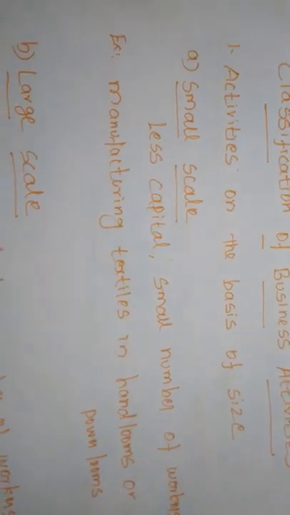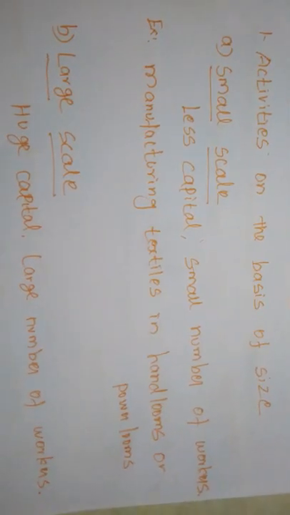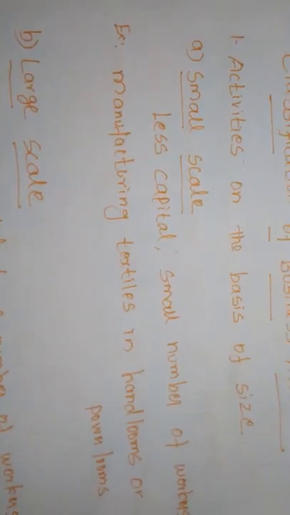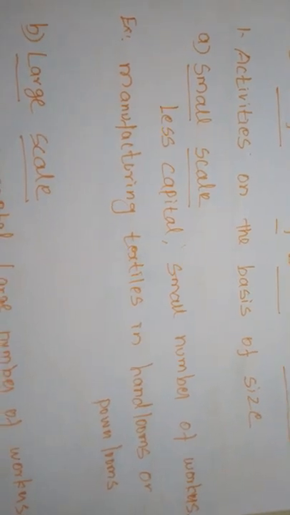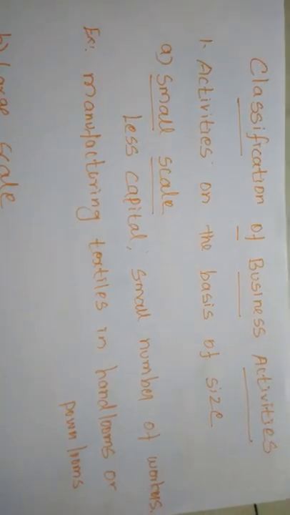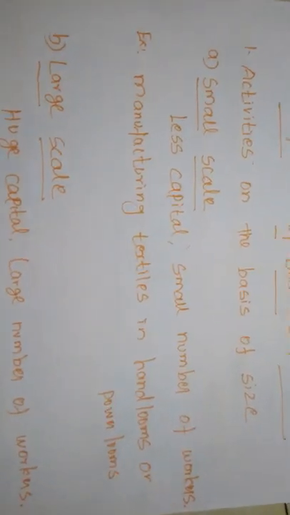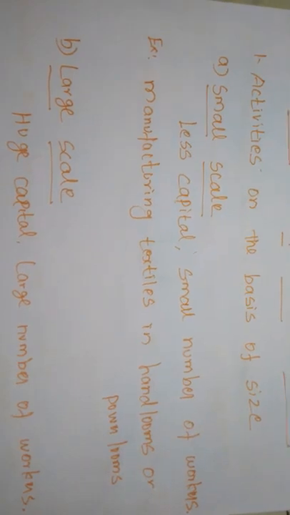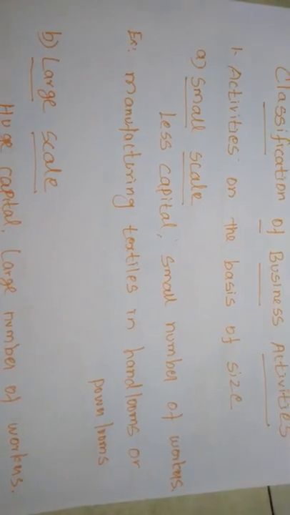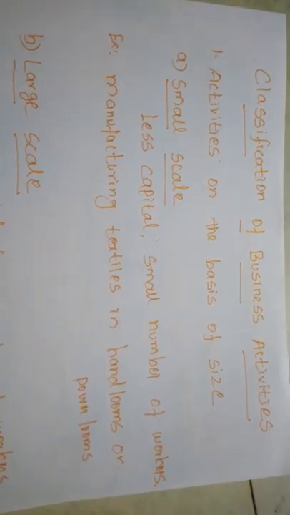On the basis of size, we can classify business activities into two types: small scale business activity and large scale business activity. The small scale business activity refers to units requiring less capital. If any entrepreneur wants to start a business with less capital, that is called a small scale business activity. In small scale business, only a small number of workers will be there.